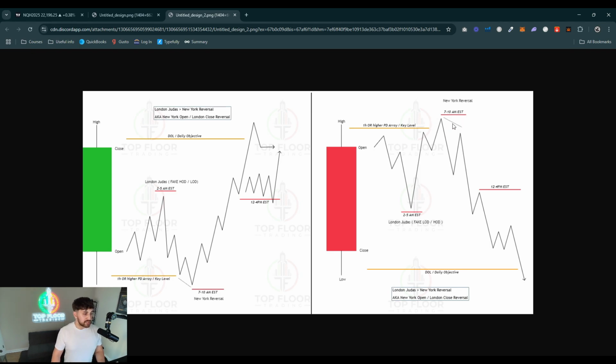In between the hours from 7 to 10, you're going to look for a key level tap or a 1 hour or higher PD array tap. And then you're going to look for that fake low of day. That'd be your first target. And if you have any other daily objectives or draws on liquidity that you're aiming for on the higher time frames, then you would obviously take runners or take a trade to that. Those are the daily profiles that I'm going to share with you in this video. And if you want more information on daily profiles, that video will be in the description down below.